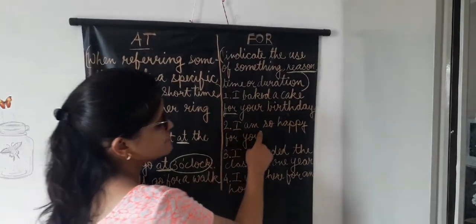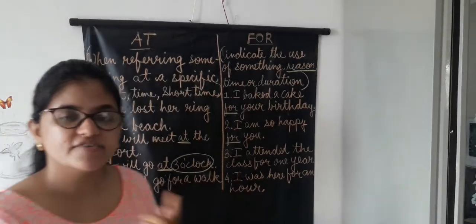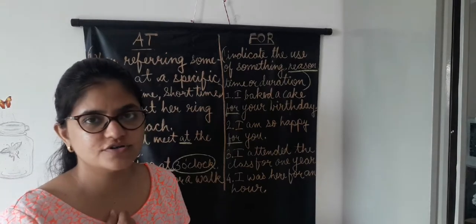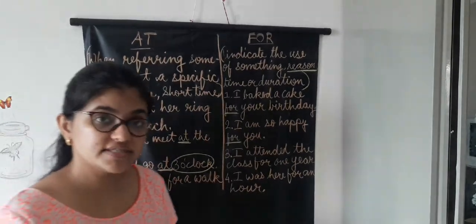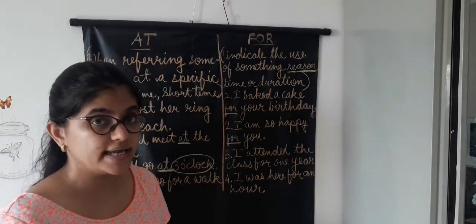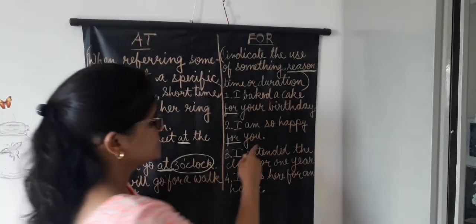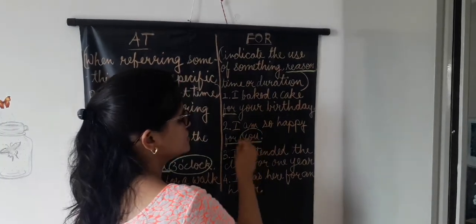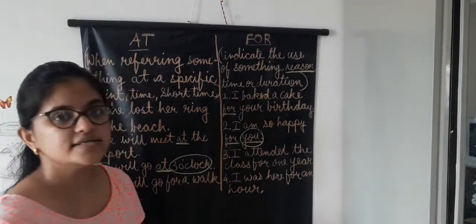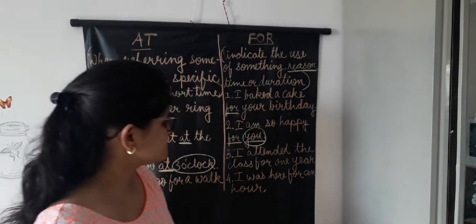Number 2, I am so happy for you. Now my friend secured first rank in class and I am very happy for him. So what I will say, I am so happy for you. Again, why am I happy, what is the reason behind my happiness? It is for you. So for again is showing us the reason behind the happiness.